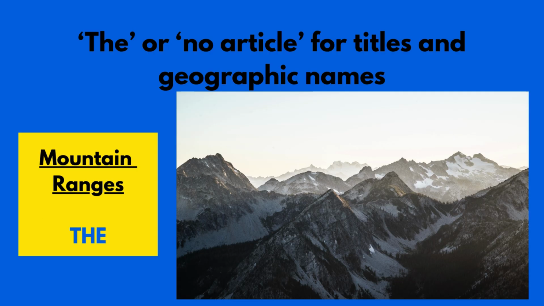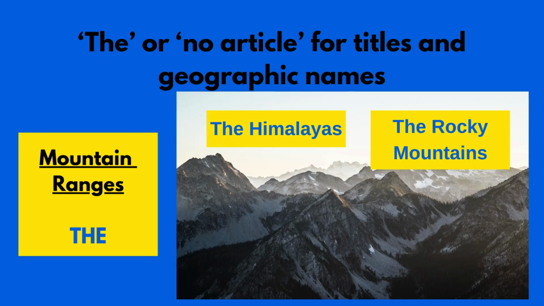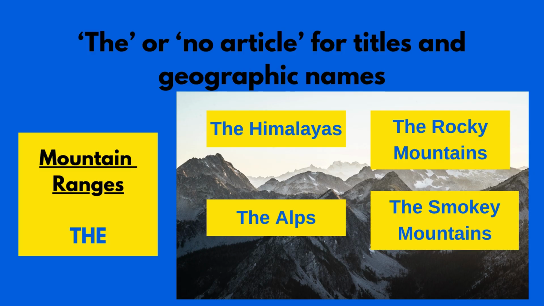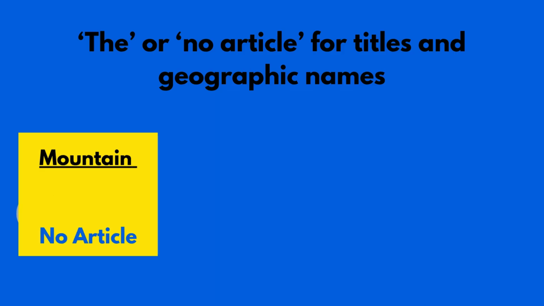For mountain ranges, that would be a group of mountains all together. So for a mountain range, yes, we do use the. So the Himalayas are in Asia. The Rocky Mountains are in the United States. The Alps are in Europe. And the Smoky Mountains, or the Smokies, are in the eastern part of the United States.